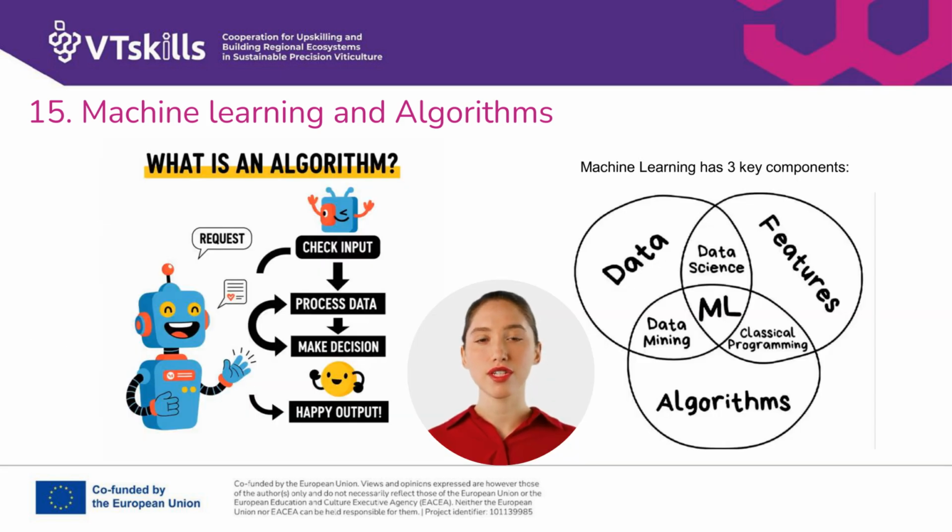Machine learning has three key components: algorithms, features, and data. Algorithms are the methods used to solve a problem. The algorithm works to optimize accuracy, performance, and the size of the model. It's through this process that the system learns and adapts.